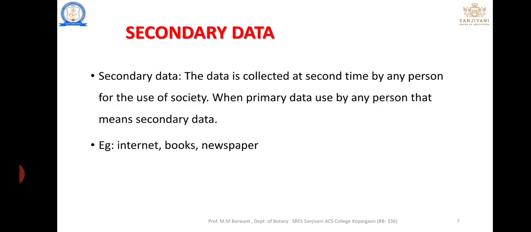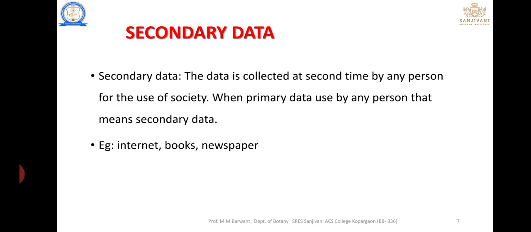Next is books. For example, an editor writes a book, and that book is read by another person, which is the second source. The editor collects the first data, then the reader uses that first data, hence it is secondary data. Newspapers are the same. Any newspaper company printing a newspaper has primary data.